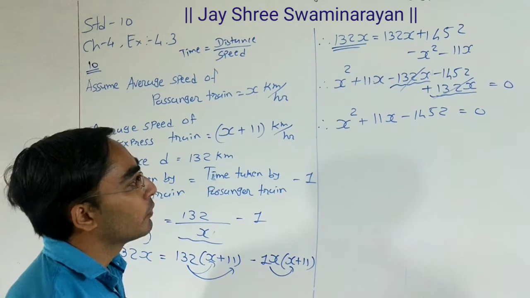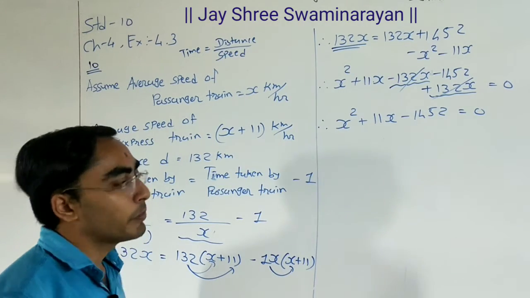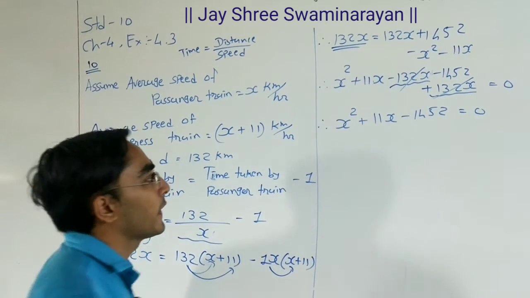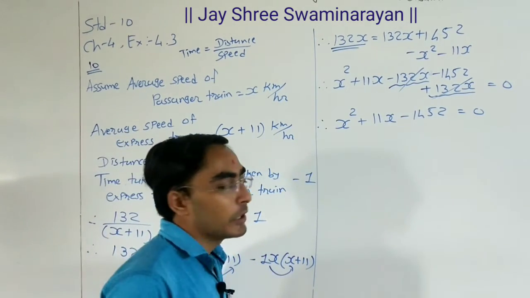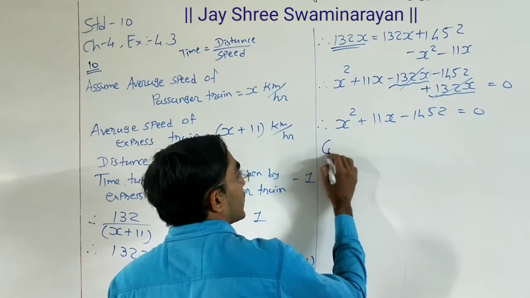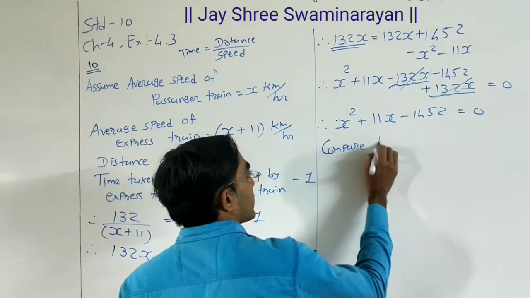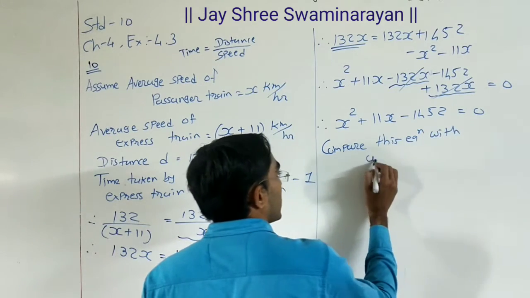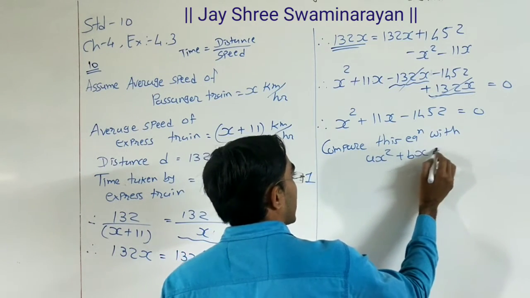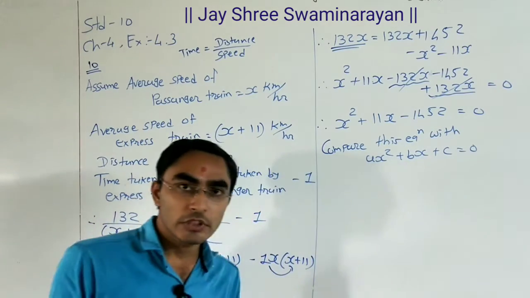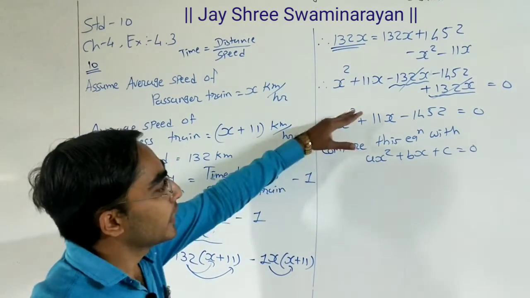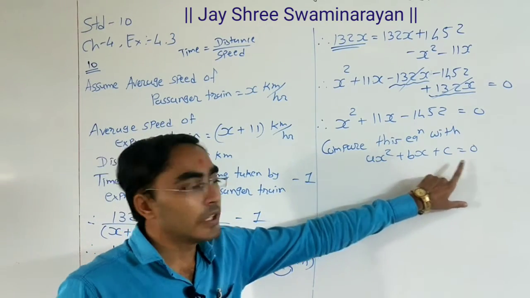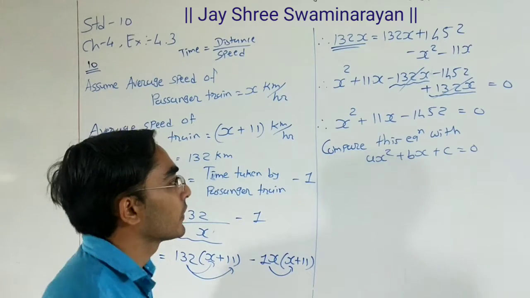Okay, now here again we have some big number, so we can use the quadratic formula method. For that, compare this equation with the standard form ax square plus bx plus c is equals to 0.